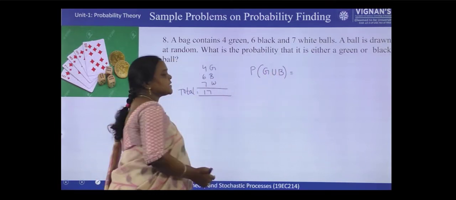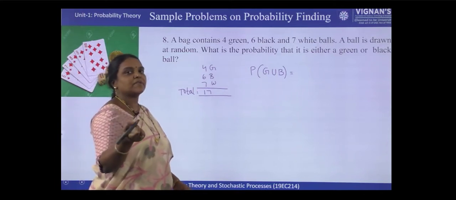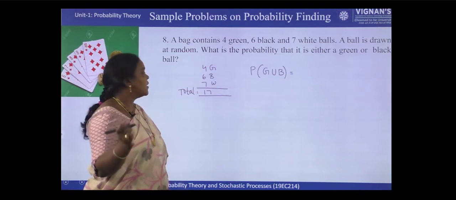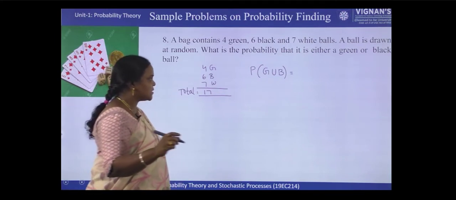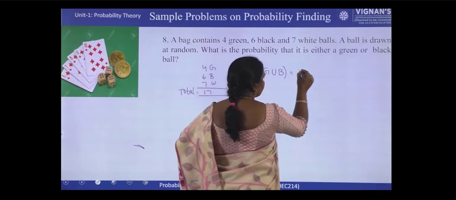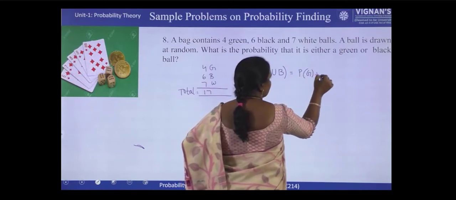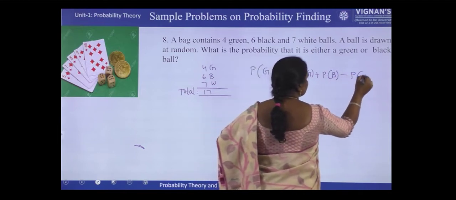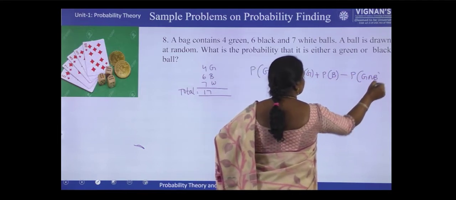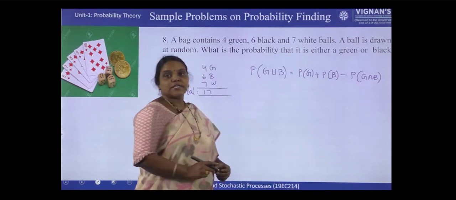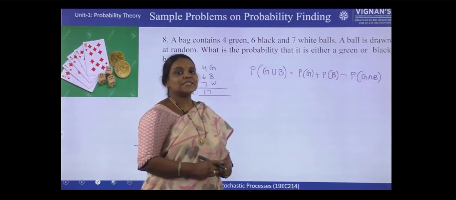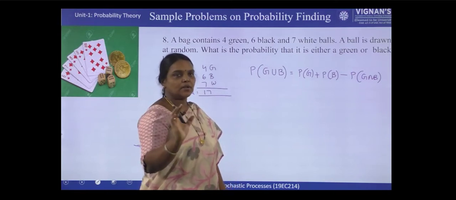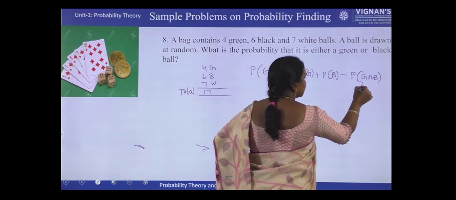So here G is the event representing the selection of green ball and B is the event representing the selection of black ball. Then P of G union B is equal to, you know this formula, P of G plus P of B minus P of G intersection B. So here what is the meaning of P of G intersection B? The selected ball is green and black. Is it possible? No. So its probability is 0.